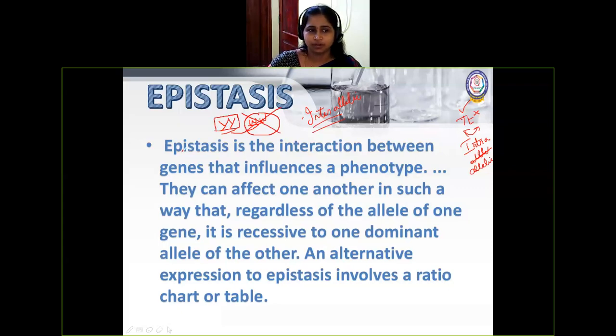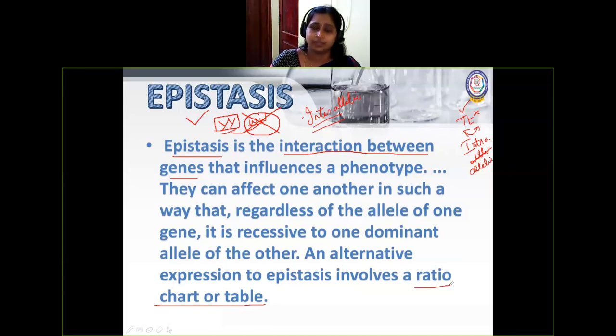Now we'll explore this still more. Epistasis is the interaction between the genes that influences the phenotype, the character. I'm talking about your color. They can affect one another in such a way that regardless of the allele of one gene, it is recessive to one dominant allele of the other. So here this character will be expressed, it is dominant. The other one it will simply mask, cover, not allow. An alternative expression to epistasis involves, we can show by ratio as well as chart.